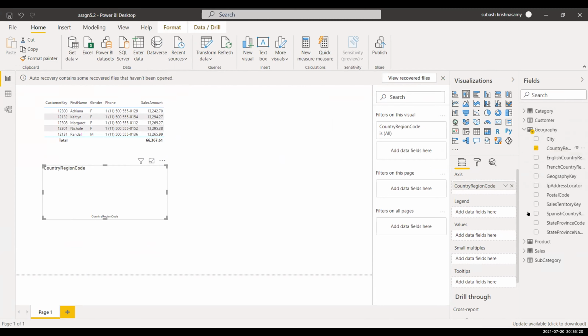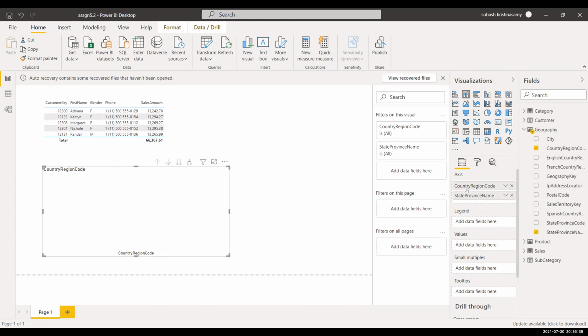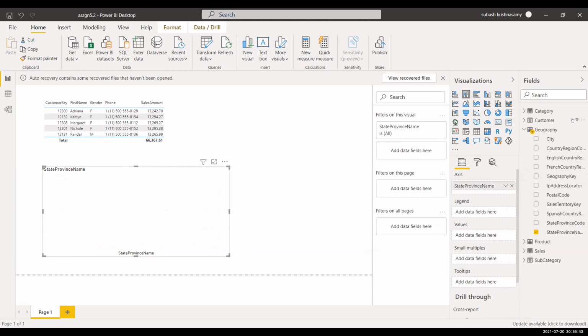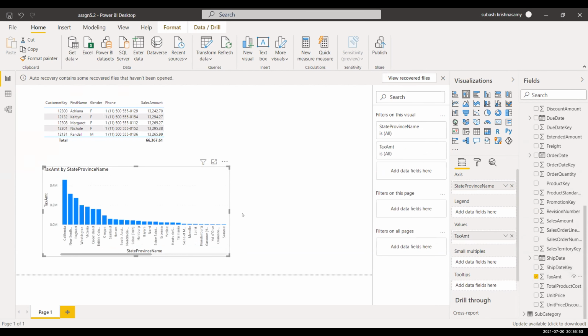You can pick that state province name if you want. State province should actually go on the axis. Remove the country region code. And so now you can go to that sales table. Tax amount you can pick.